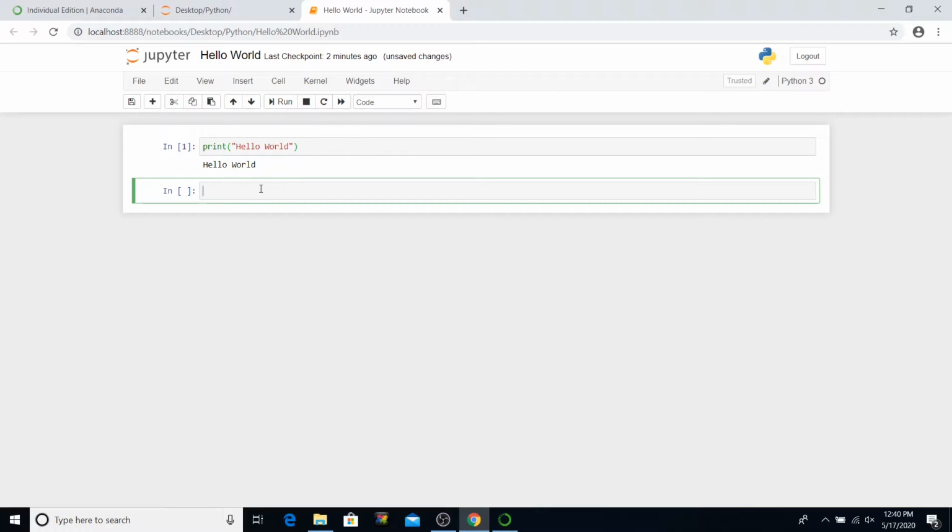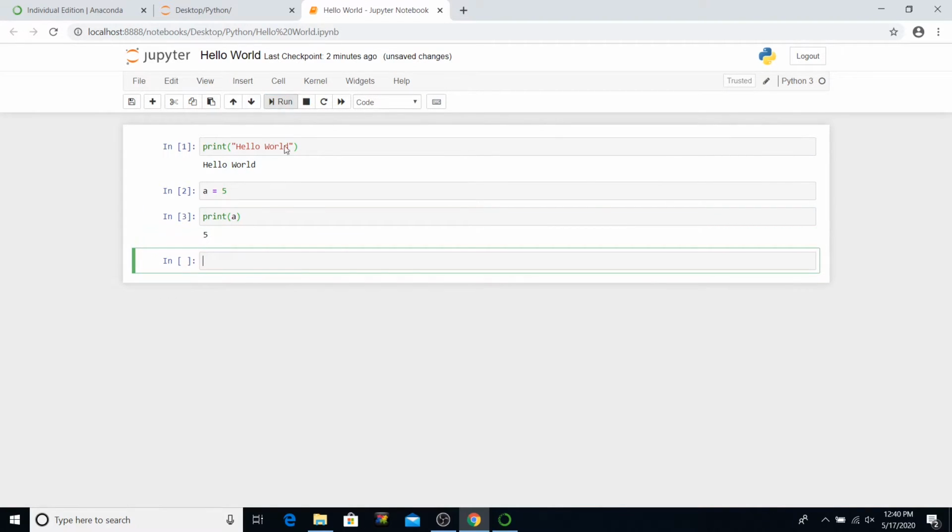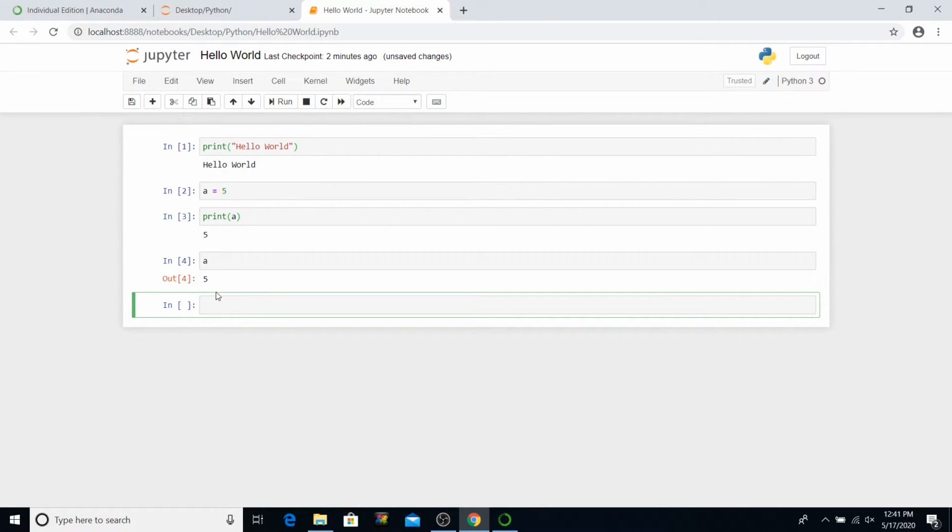So moving on to variables, let's say we define a variable a equals 5 and run it. What Python did right now is create a variable a and assign the value 5 to it. And when you print a, you see 5. Or in Jupyter Notebook, you can simply write the variable name and execute it. You still get the value of the variable.